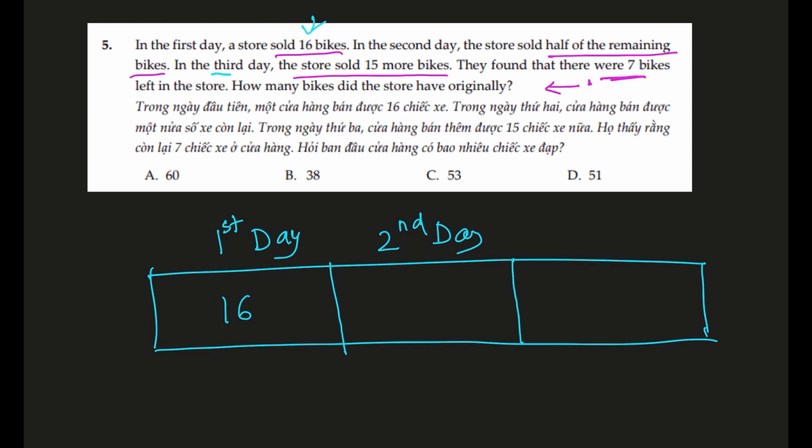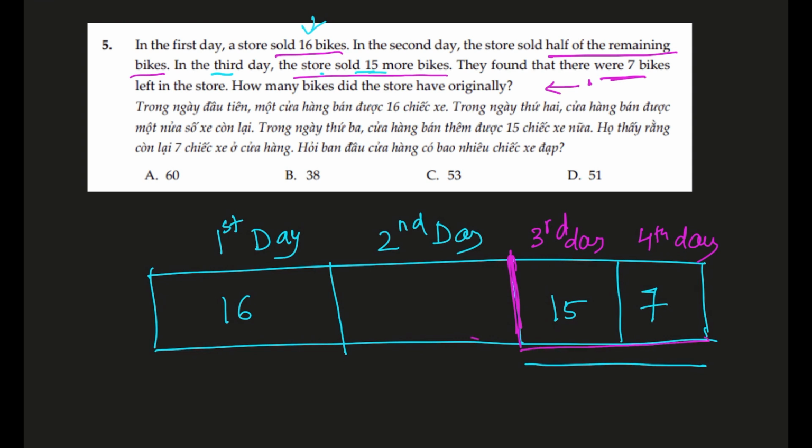So that means the ending portion is also the same as this portion. All right, so this portion that is remaining is the same as the second day. Now it says 15 bikes were sold on the third day, and there were 7 remaining. So from the last bit, there were 2 portions on the third day and the fourth day. But now we already know that these two combined together are the same as the second day, because half was sold on the second day and half were remaining for the third and fourth day.